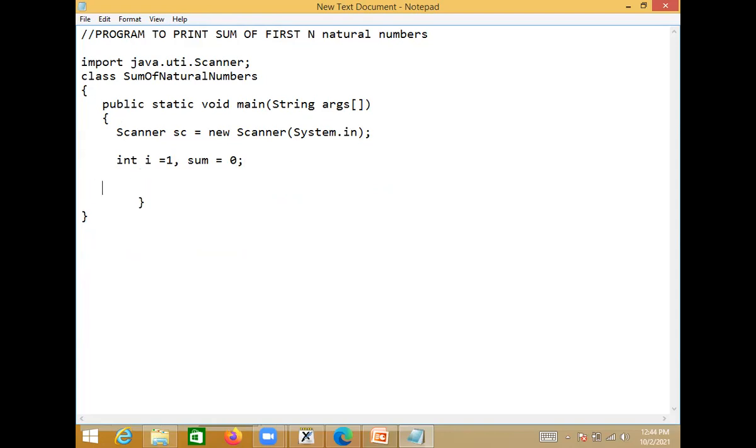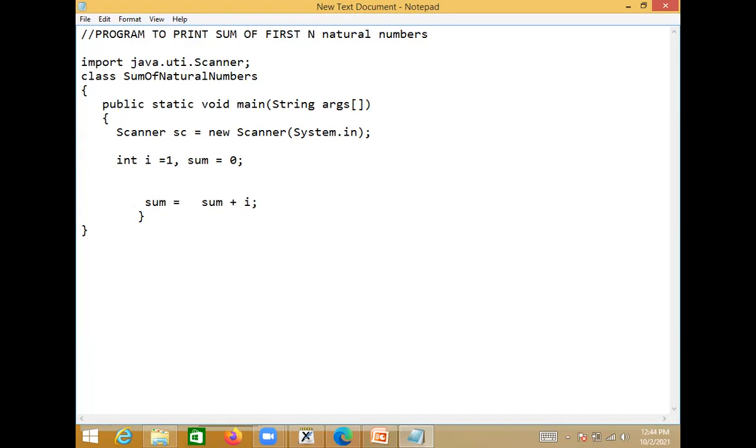Now, what we need to do: you have the first natural number, so you add it to sum. How can you add it to sum? That means sum plus i. If you say that, this i, the first natural number, will be added to sum. And the result, again, you store back in sum.